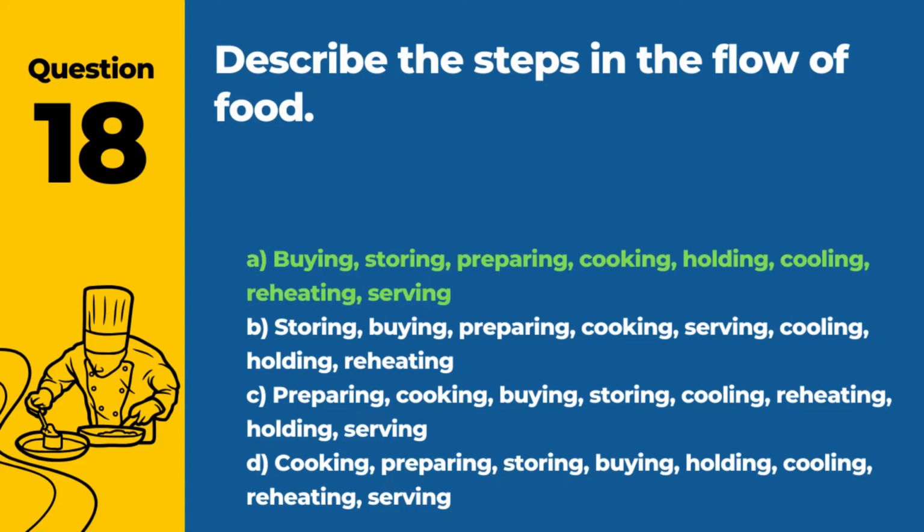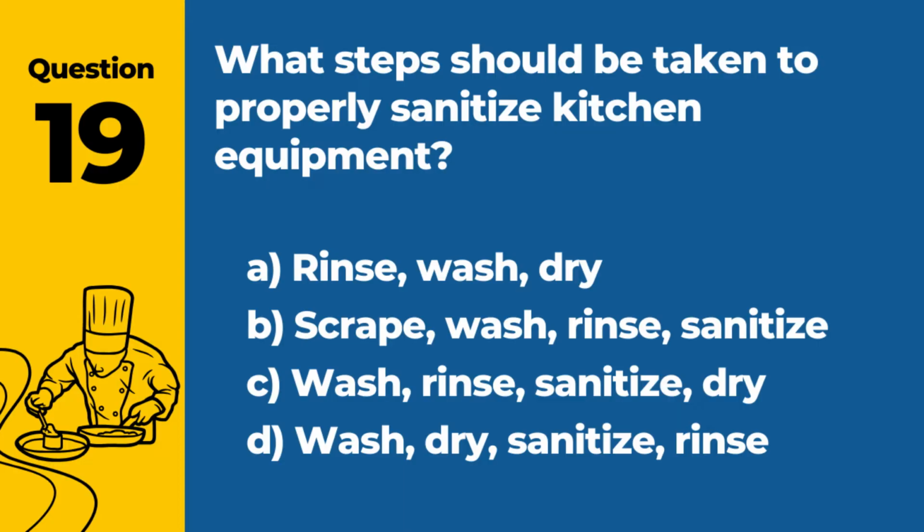Answer: A. Buying, storing, preparing, cooking, holding, cooling, reheating, serving. This sequence describes the flow of food from purchase to service. Question 19. What steps should be taken to properly sanitize kitchen equipment? A. Rinse, wash, dry. B. Scrape, wash, rinse, sanitize.